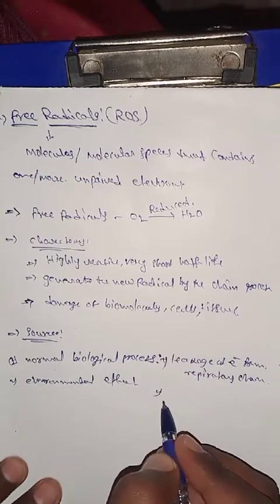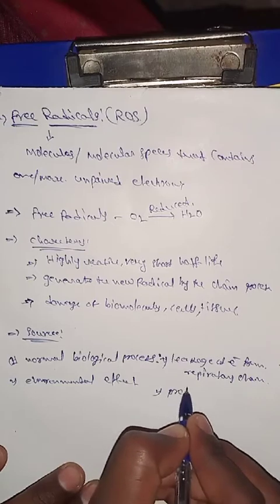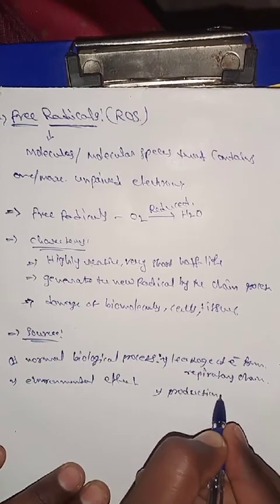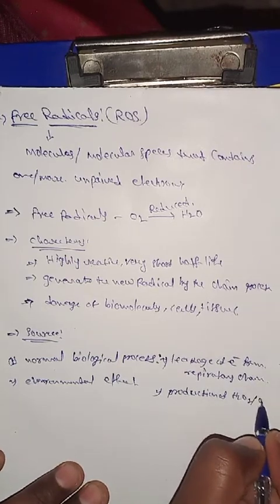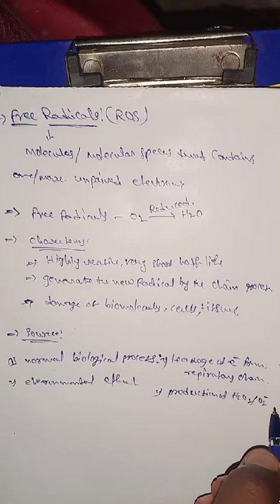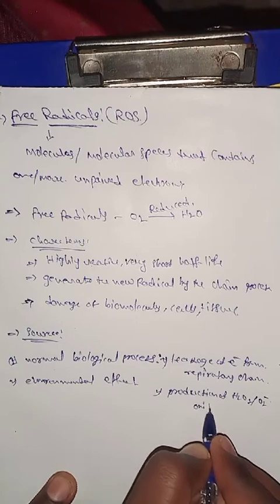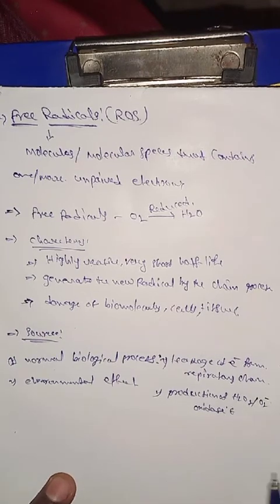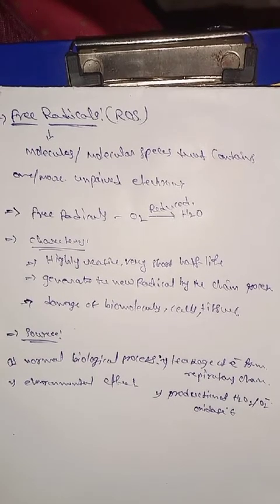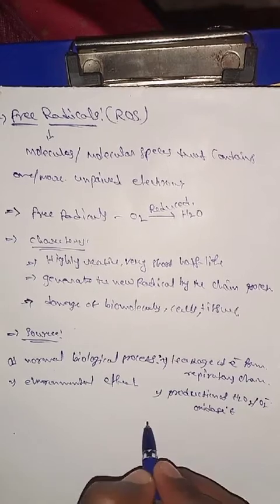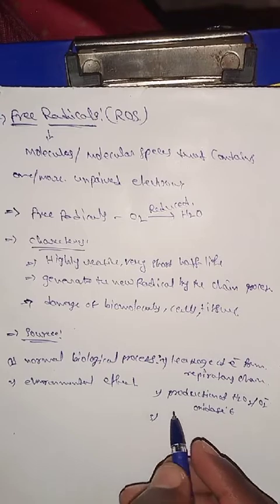Number two is the production of H2O2, or peroxide, by oxidase enzymes, which is also a source of free radicals.